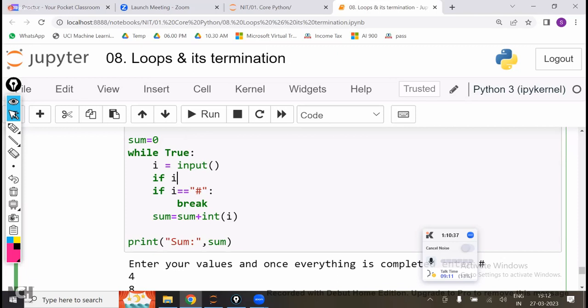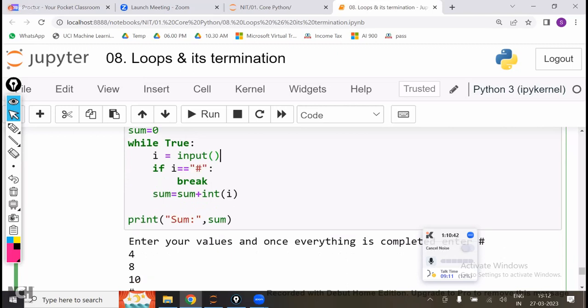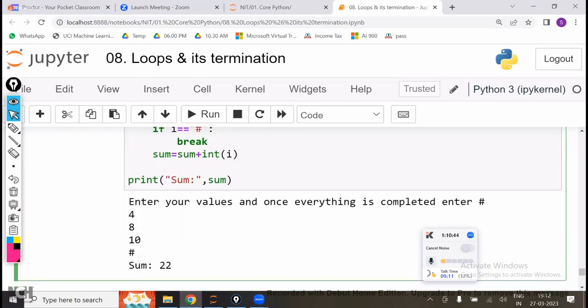Right? Now, what is it going to do? Once the user has entered all the values, he enters the hash. It is the same thing as when you call your customer care: they will ask you to enter your phone number, and after entering your phone number, please press the hash button. That is the while loop in the backend.